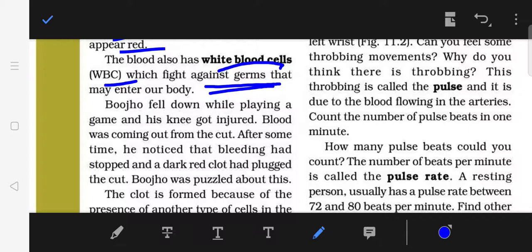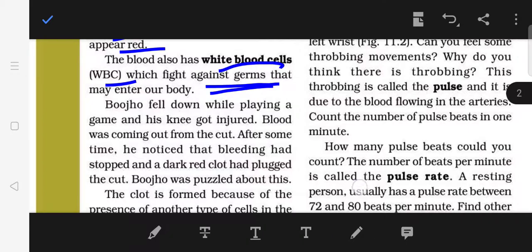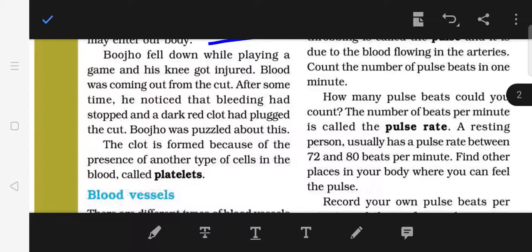For example, Bujo fell down while playing a game and his knee got injured. So blood was coming out from the cut. After some time, he noticed that the bleeding had stopped and a dark red clot had plugged the cut. Means it has stopped the bleeding, and a dark red clot has formed in that place of injury.